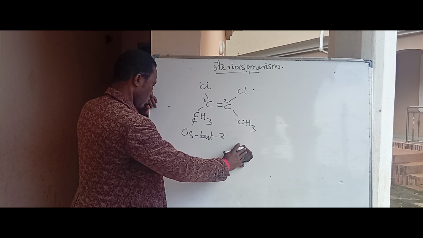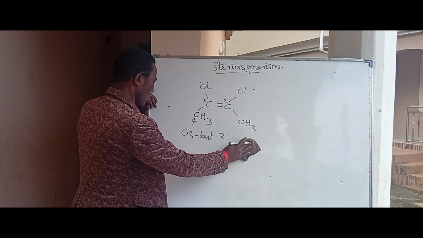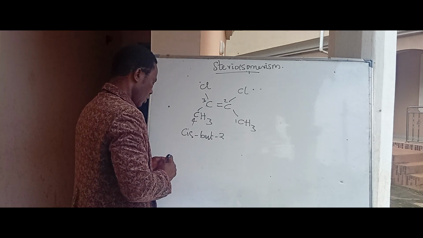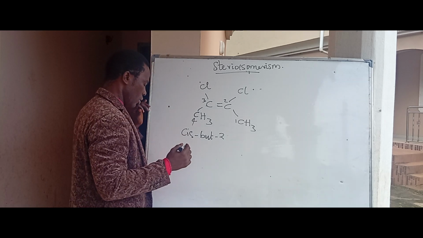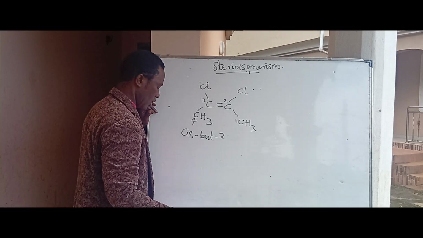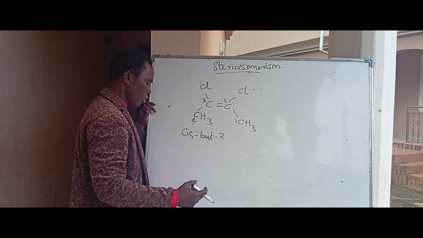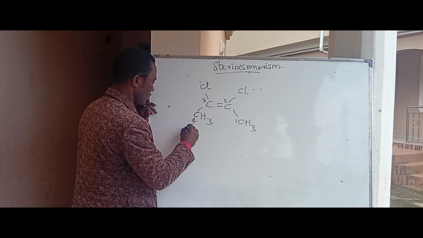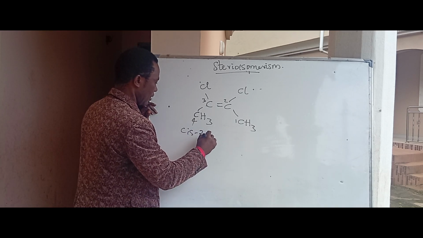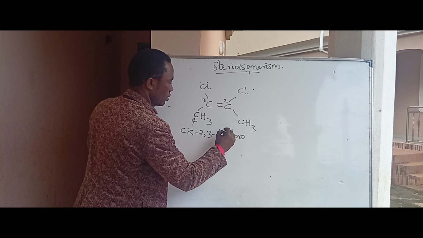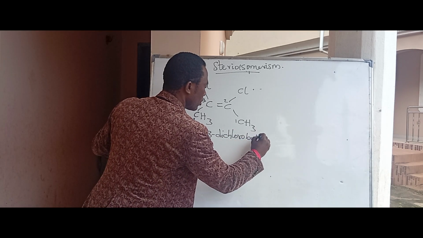Cis 2,3-dichlorobutane. Cis 2,3-dichlorobutane. While the other one is trans 2,3-dichlorobutane. So this is cis 2,3-dichlorobutane.